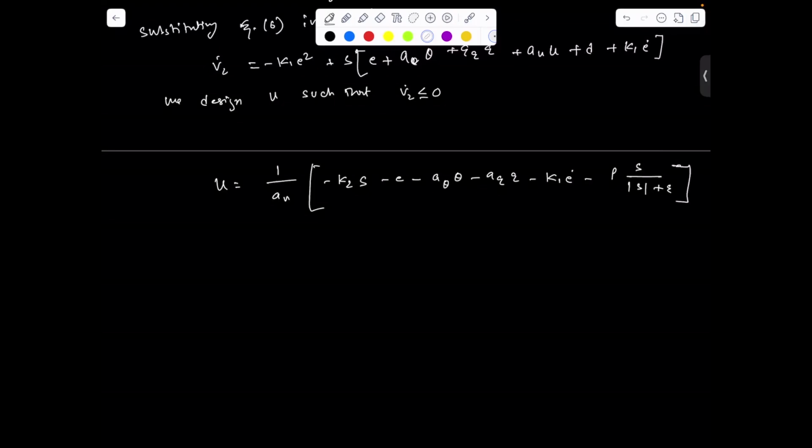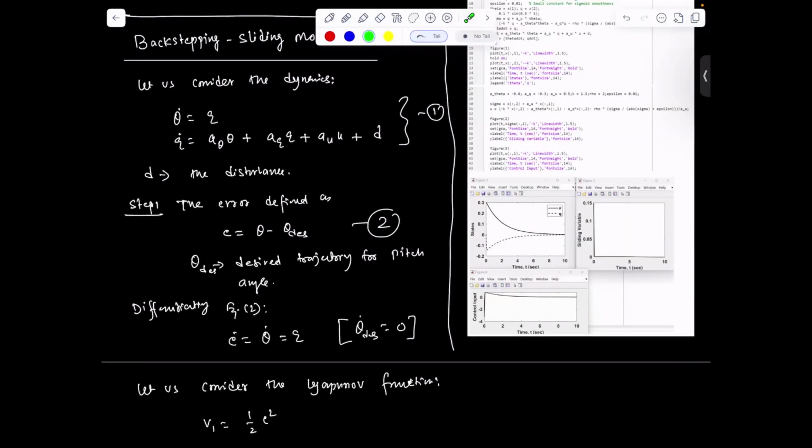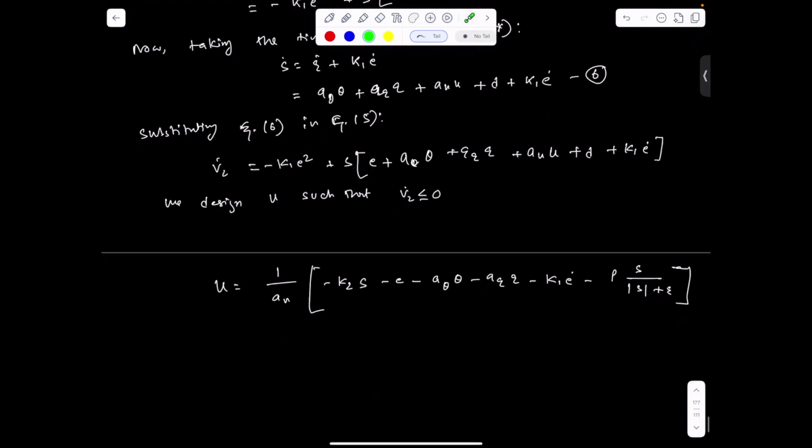So this is the overall control for the system defined by equation 1, and this control is designed based on both sliding mode and backstepping.